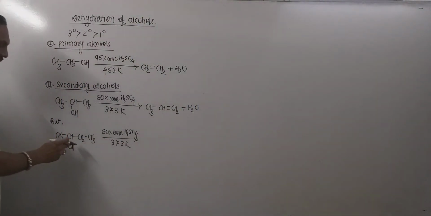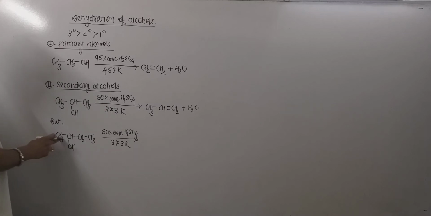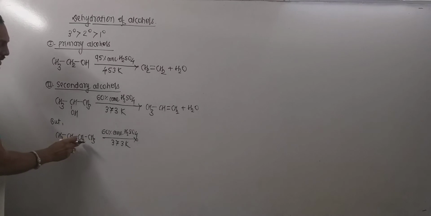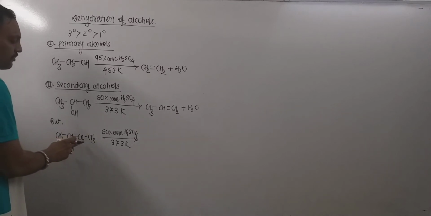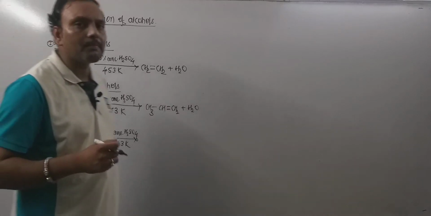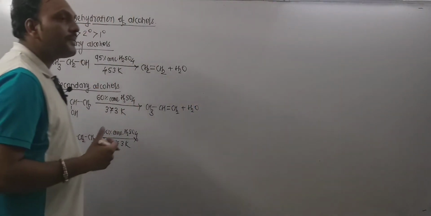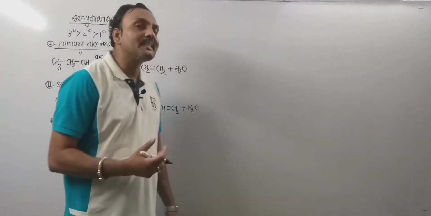Why? Because this is beta carbon and this is beta carbon as well. Now if hydrogen goes from this carbon, then double bond comes right here and leads to the formation of 1-butene. And if hydrogen gets departed from this carbon, then double bond comes right here, which leads to the formation of 2-butene. Under these circumstances, dehydration takes place according to Saytzeff's rule.